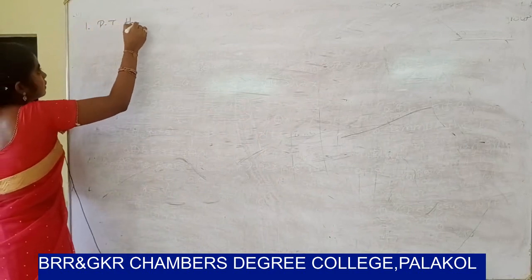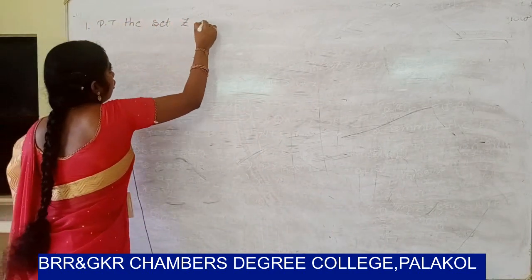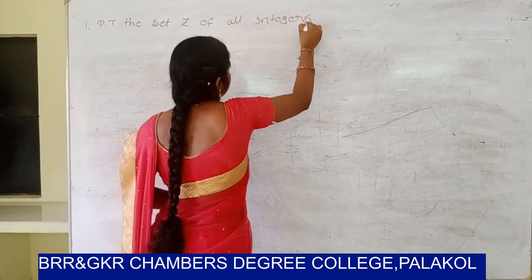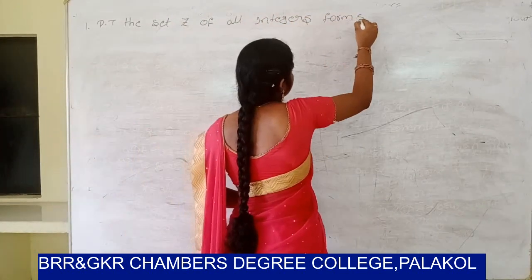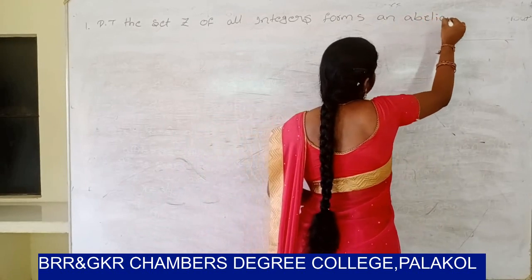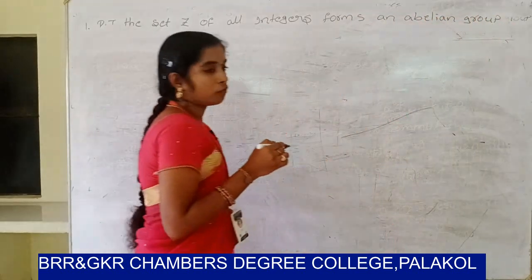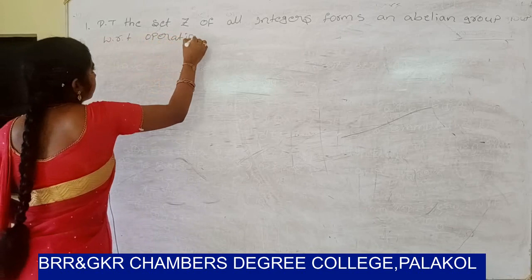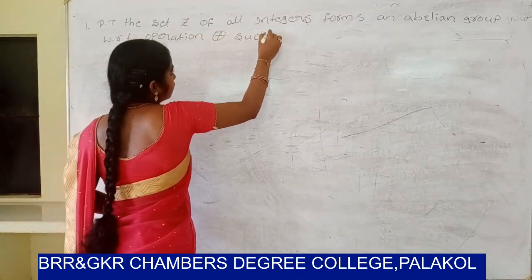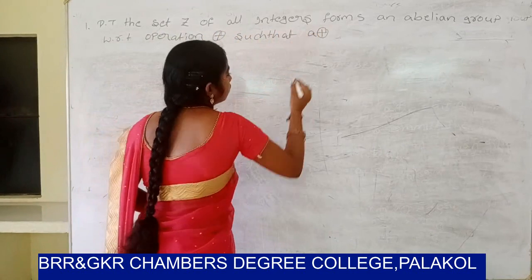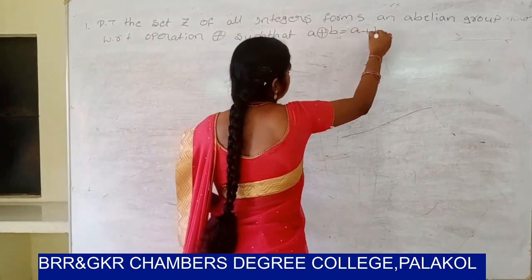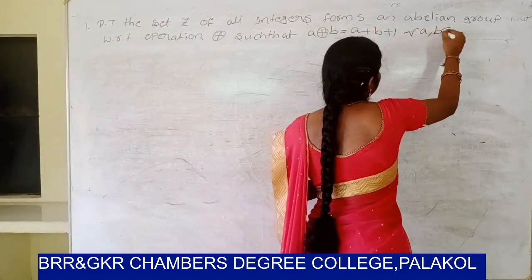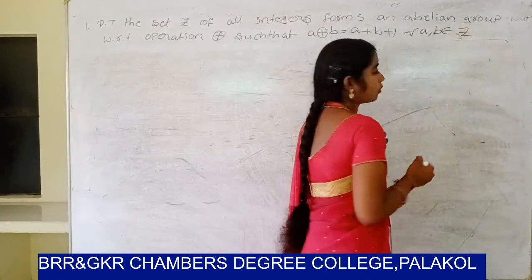Prove that the set Z of all integers forms an abelian group with respect to the operation ⊕ such that a ⊕ b equal to a plus b plus 1 for all a comma b belongs to Z.